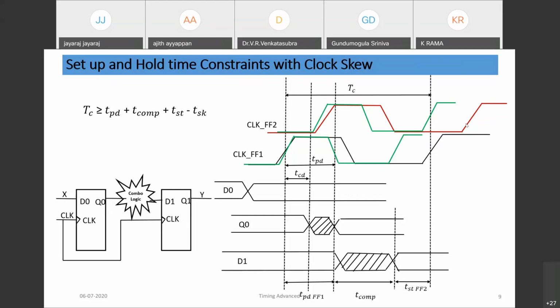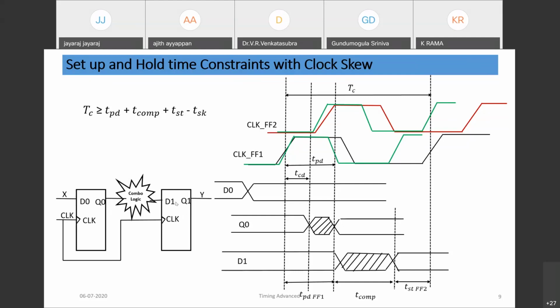So the advantage we get is basically we get more time for the setup window. That means we can reduce the time period TC of the clock. Say this time period marked in black is reduced into, say, green. You can see that time period is reduced, and after skew the edge is coming here in green, so that is meeting the setup window of the second flop, D1 flop.